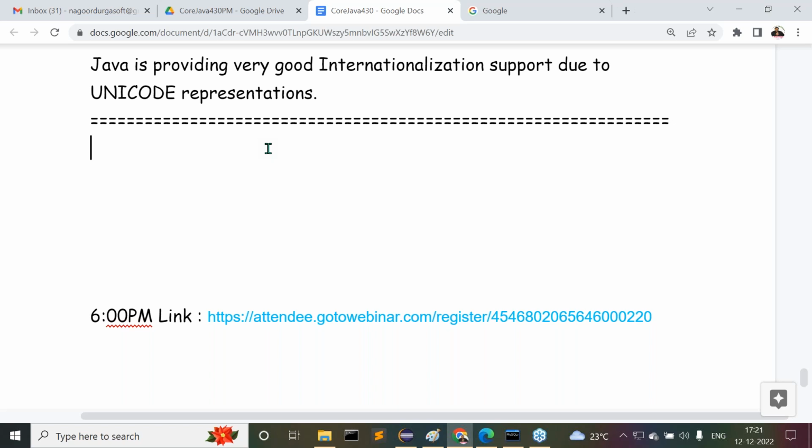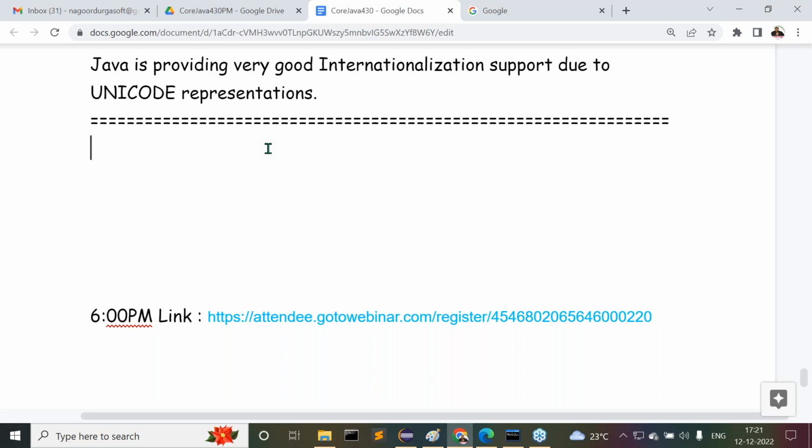Then the next one: C and C++ are platform dependent programming languages, but Java is a platform independent programming language. Then pointers exist in C and C++, but pointers do not exist in Java. Multiple inheritance is not possible in Java; it may be available in other programming languages. Operator overloading is not possible in Java; it may be available in other programming languages.